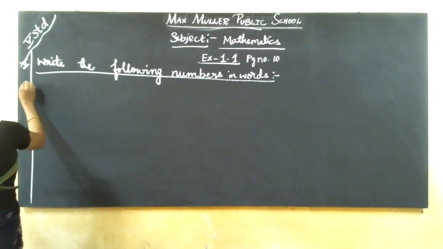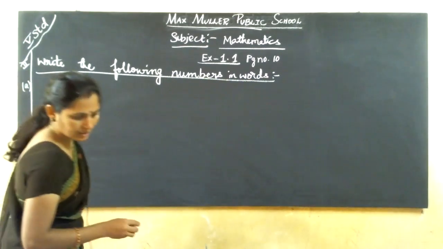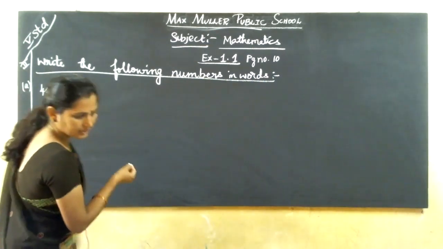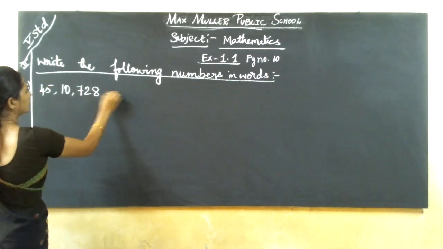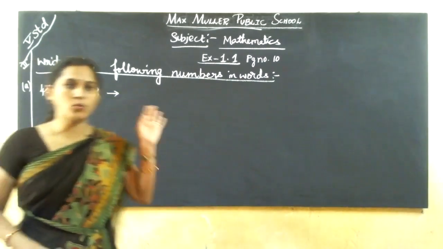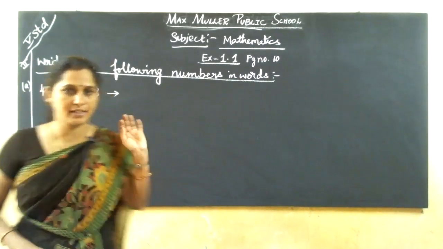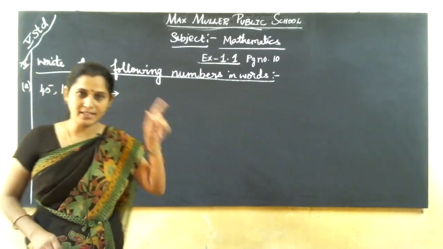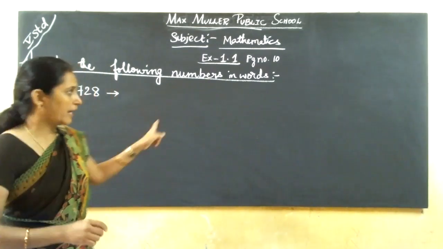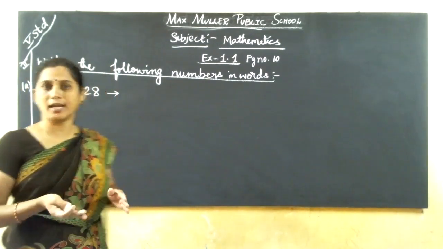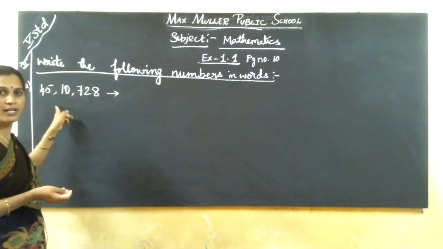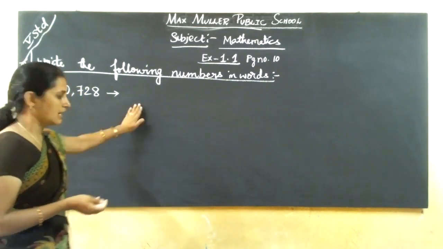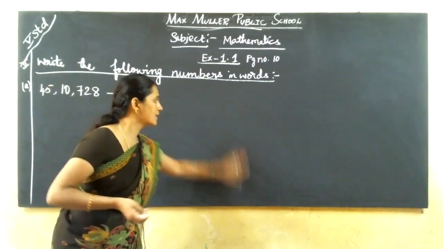Okay, the first one, what they have given? 45, 10, 7, 2, 8. So these numbers, now we are writing into words. What does words mean? Number names. As we have already been studying from LKG itself: one, two, three. Same only. Now we are studying the same number names only, but the digits are more.